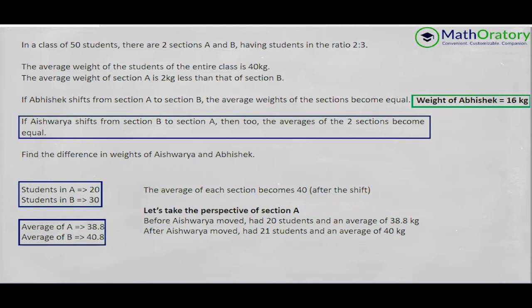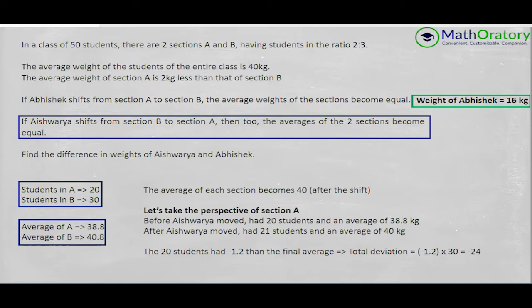After Aishwarya moved, the section has 21 students and an average of 40 kilos, right? So again, let's deal with offsets. The 20 students already present had an offset of minus 1.2 from 40 kilos each.